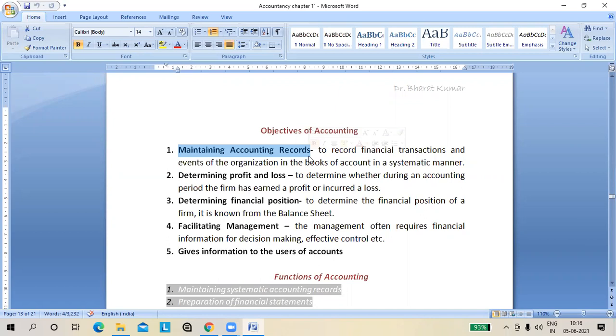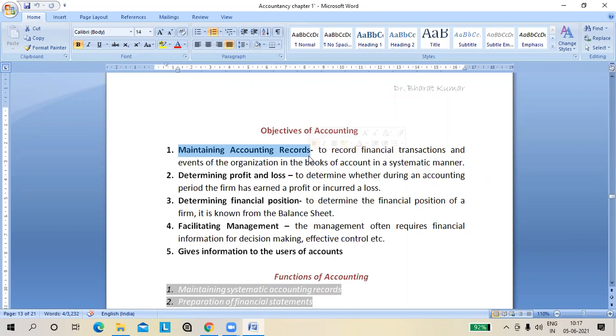So we have to record all the data, like sales, purchases, expenses, income. Everything should be recorded in our accounts in a systematic manner, year wise, date wise, month wise. Whether the transaction is of 1 rupee or 1 lakh rupees, everything should be recorded, and we will record the data in such a manner that we can get the information promptly. Means whenever you want the information, you can just take out the file and get it. It will not take so much time in searching the data.